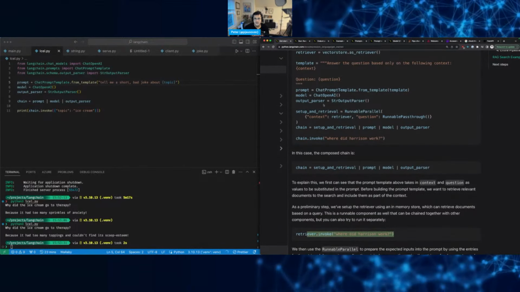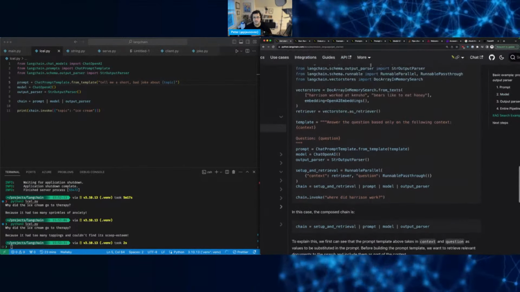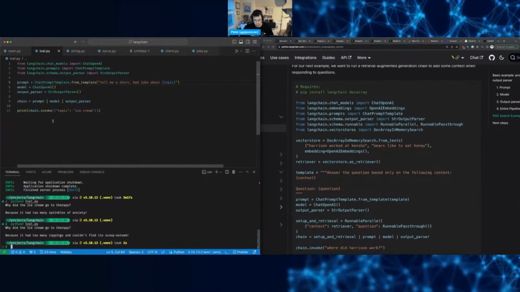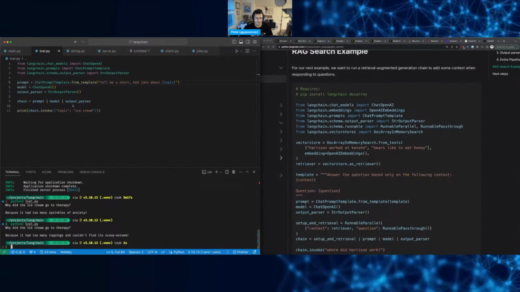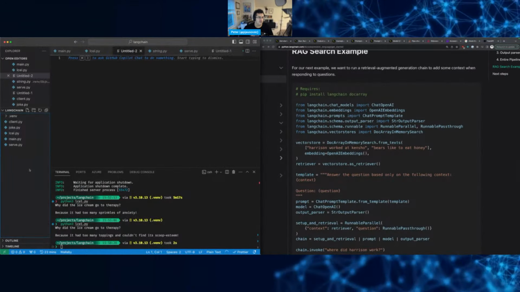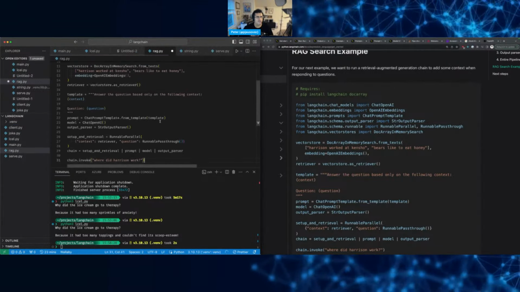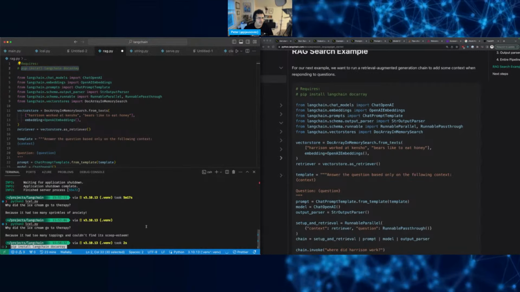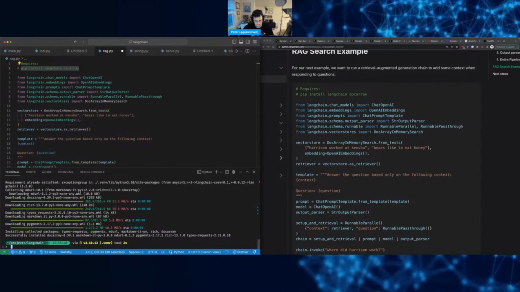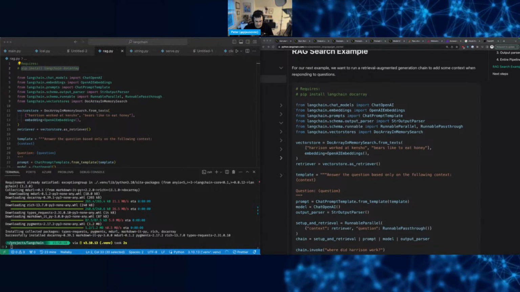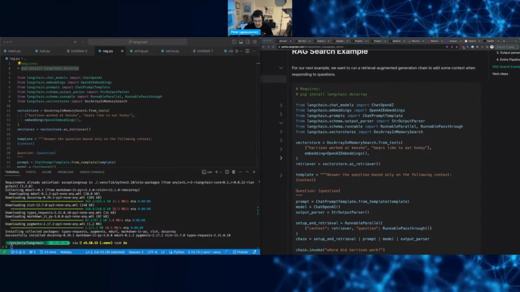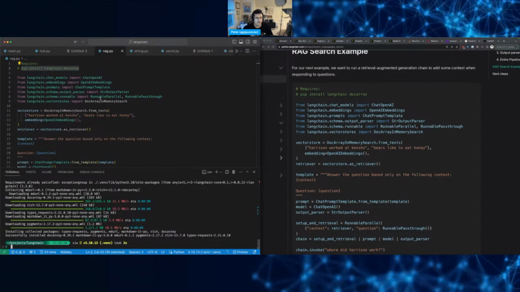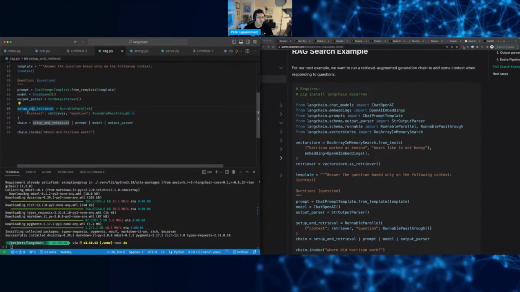Okay, so retriever, it's this one. Let's copy this so we can run it. What is this example? RAG. So let's do rag.py, paste it in here, and I have LangChain. I don't have Docker array, so let's just do this. It's going to run it through. Oh, it's already done. It's pretty fast. Okay. All right. So template, output parser.